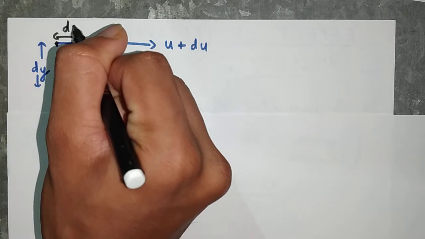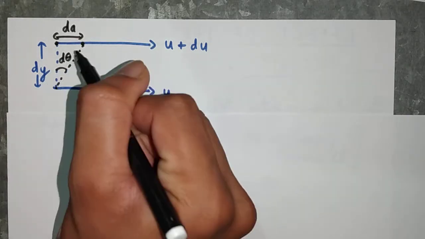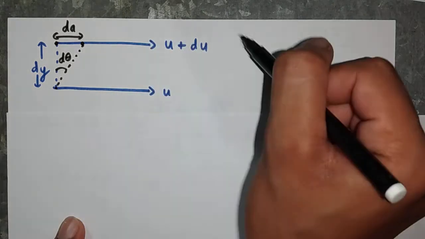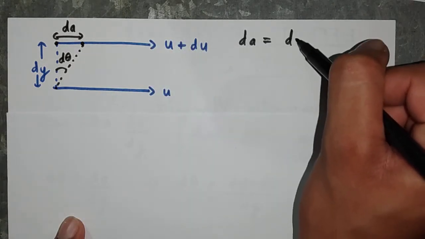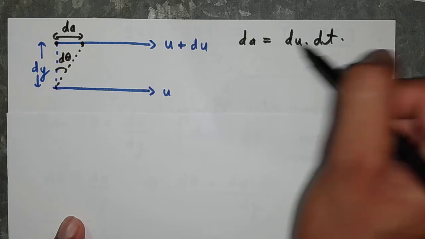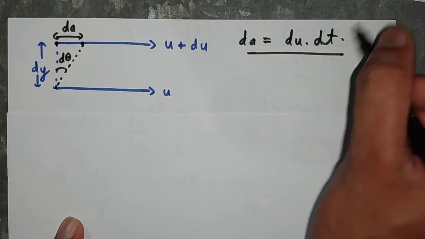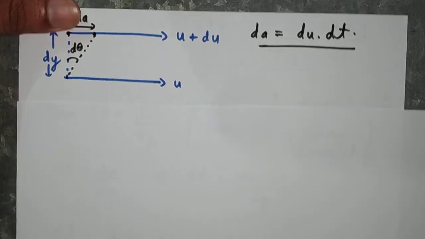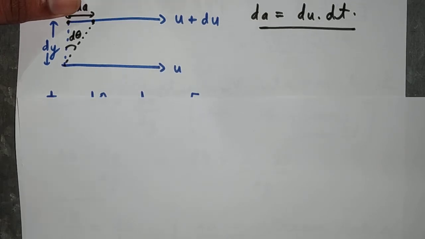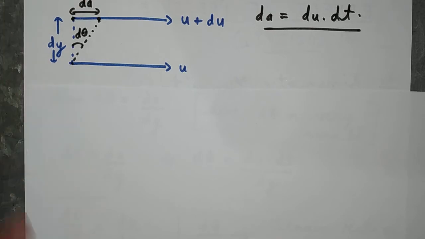It moves dA distance. So here the shear strain becomes d theta, and this dA distance will be equal to velocity into time, which will be du into dt. So this is the distance covered by the particle in a small time interval dt. Now what we have studied is that in the case of liquids, stress is proportional to shear strain, the rate of shear strain.